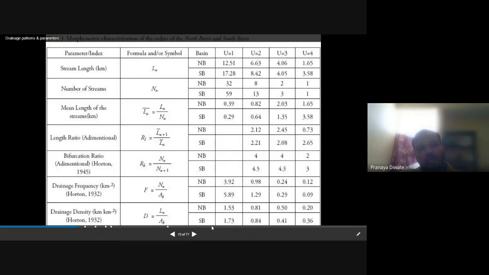These are all the formulas and associated symbols for the morphometry of stream orders.